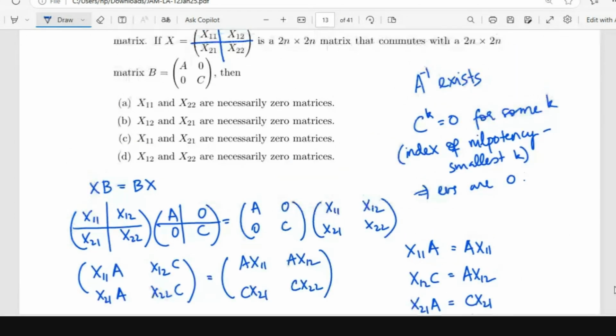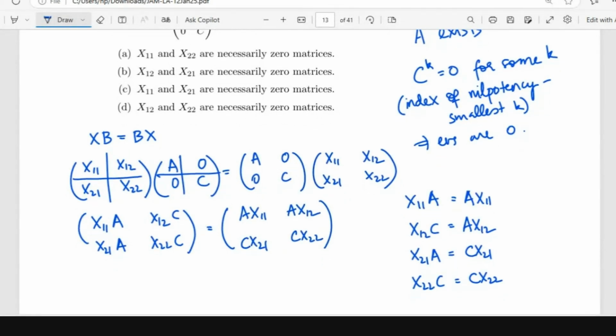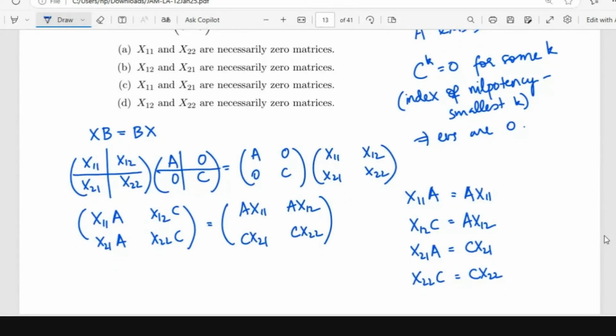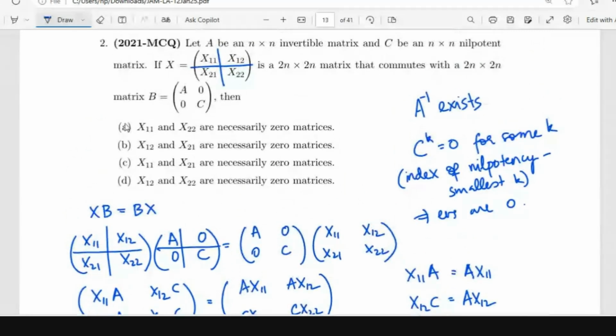Now you have 4 options. Which of them are necessarily 0? Necessarily 0 means you cannot choose anything other than 0 for those. You can try other matrices for X11, X22 and see whether it is still true. One way of finding the right option is by actually calculating and checking; another way is eliminating all the wrong options.